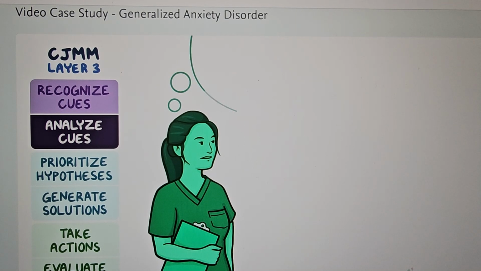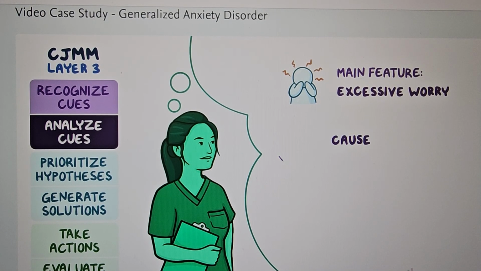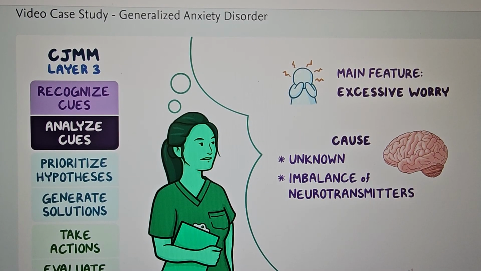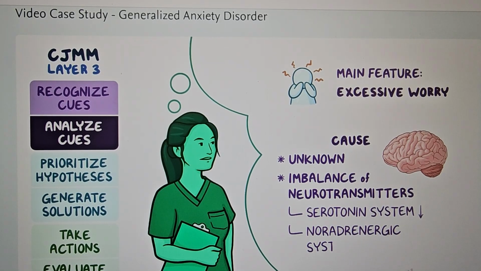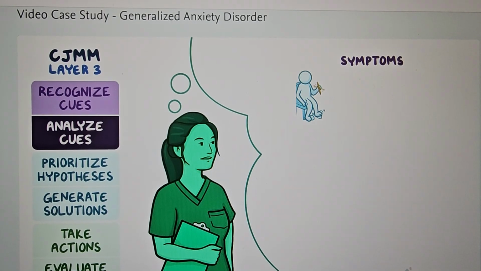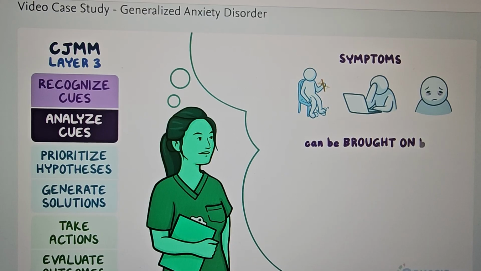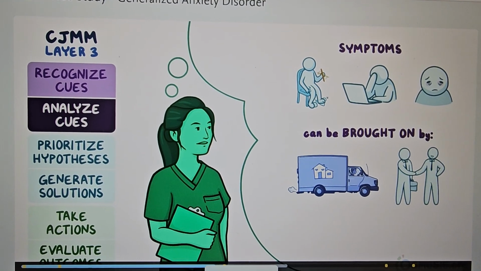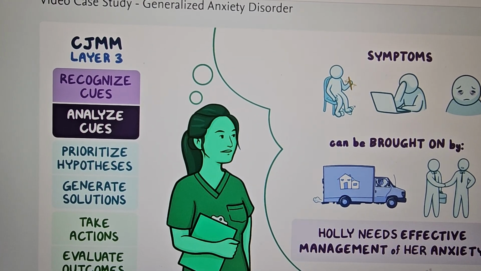Nurse Becca remembers that one of the main features of GAD is excessive worry, and although the exact cause of GAD isn't known, it's thought to be caused by an imbalance of the neurotransmitters, where serotonin system activity is low and noradrenergic system activity is elevated. This leads to symptoms of restlessness, difficulty concentrating, and impaired sleep. It can be brought on by stressful events or life changes like moving and starting a new job. Nurse Becca recognizes that Holly needs effective management of her anxiety.